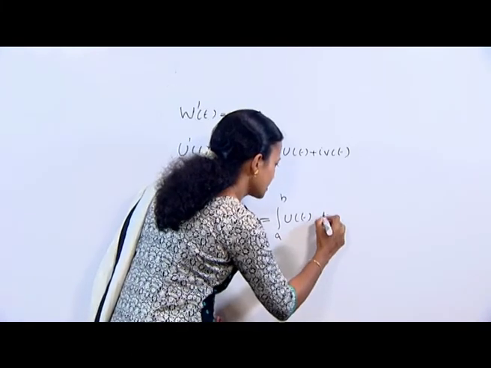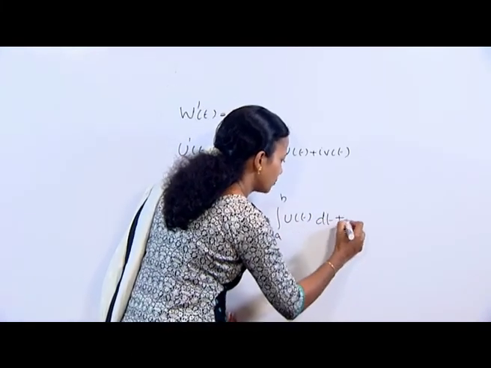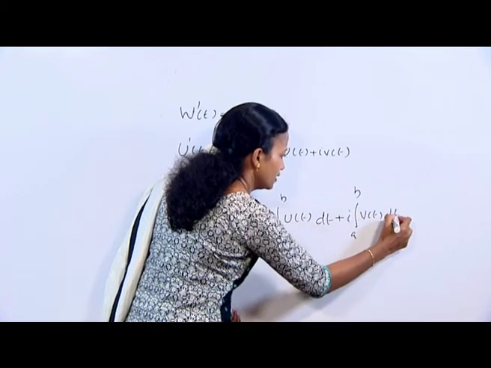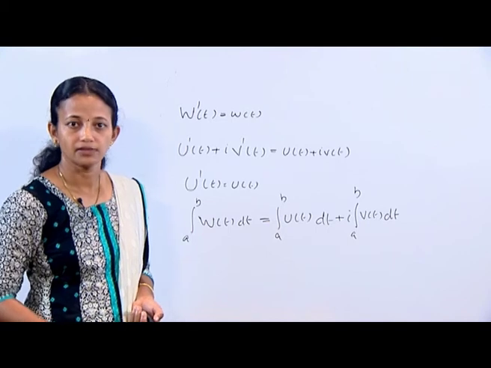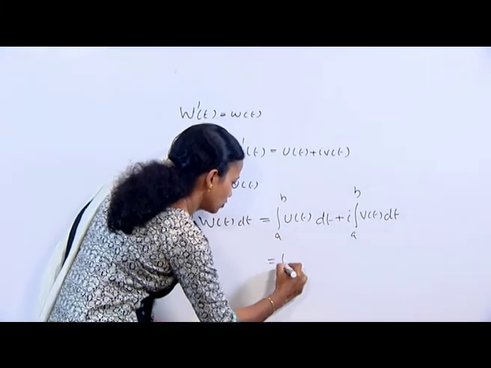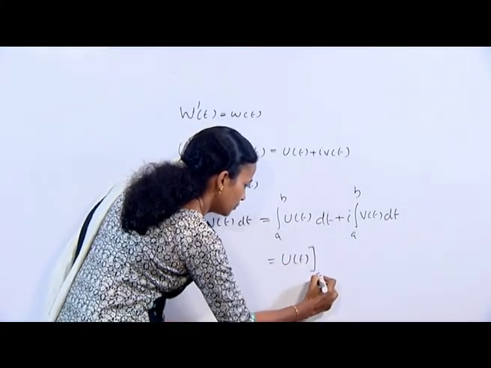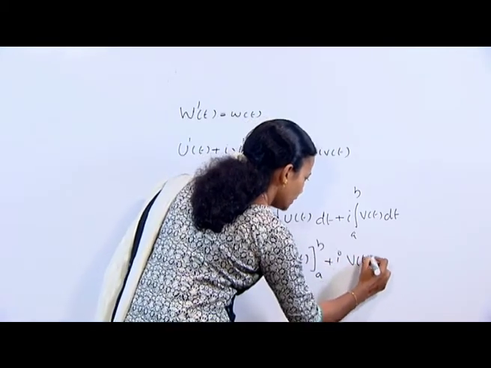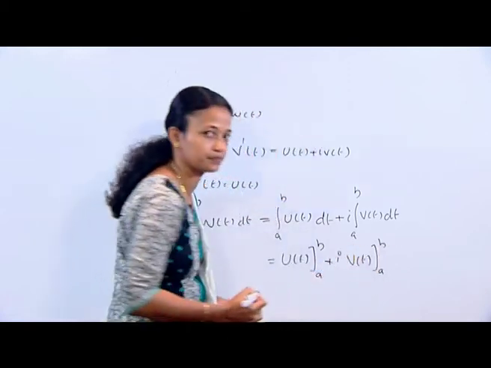I can split it as integral a to b u of t dt plus i into integral a to b v of t dt, which is equal to u of t over the limits a to b plus i into v of t over the limits a to b.